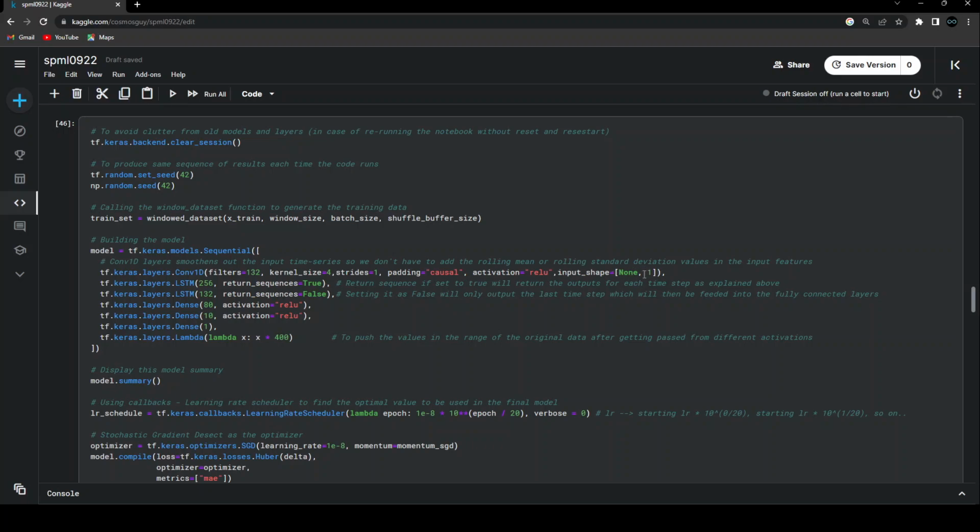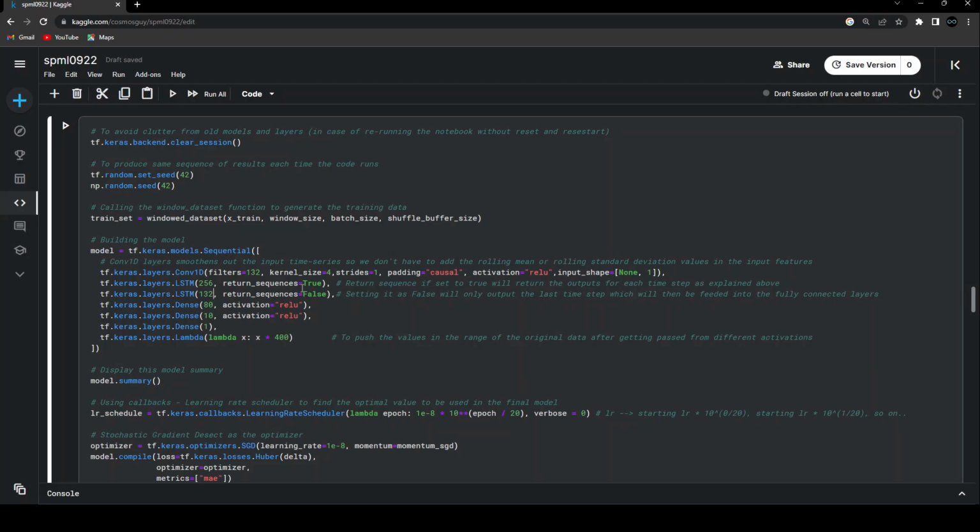You will understand it after running the cell, when you go to the training data, you will see the actual shape that it takes. And the number of features that we have is 1, so that's why I'm using 1 over here. That's how we are defining the input shape of this model. And then after this Conv1D layer, we are starting with the stacked LSTM layer. Now, what is the meaning of the stacked LSTM layer? The number of units that we are passing is 256, and for the second layer, we are passing 132 units.